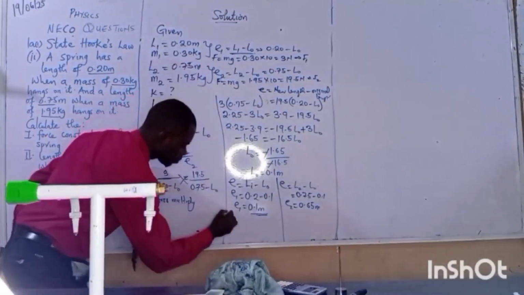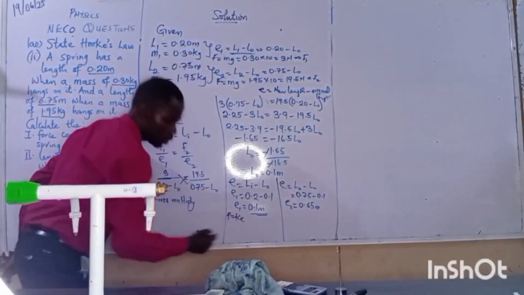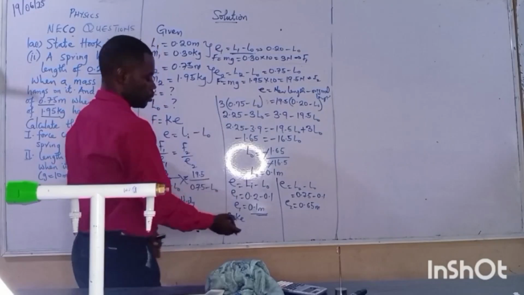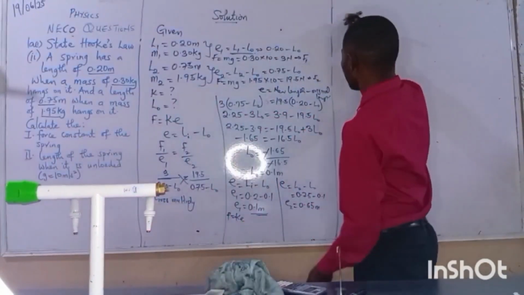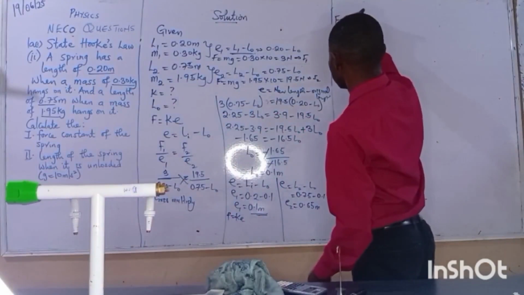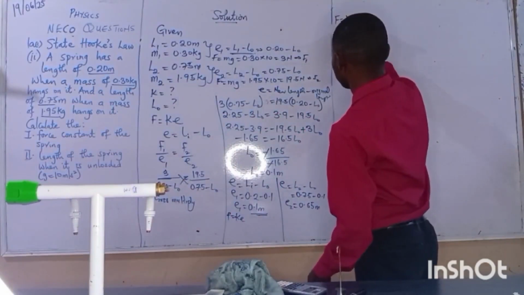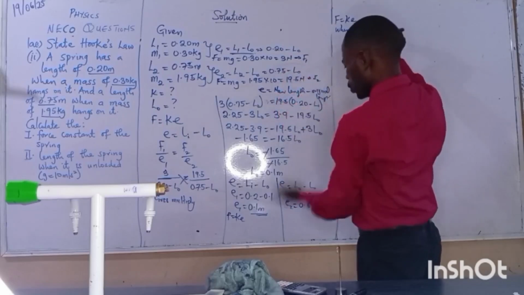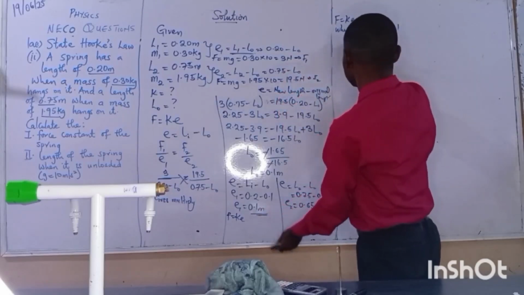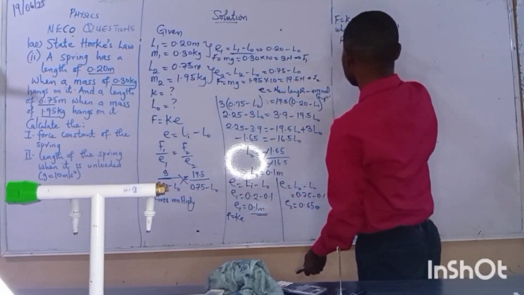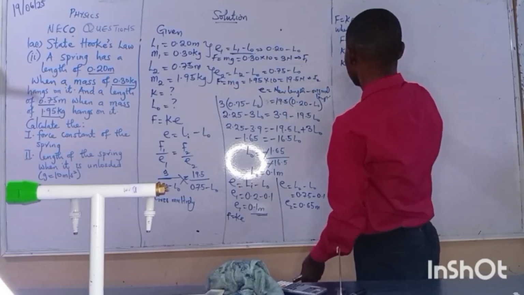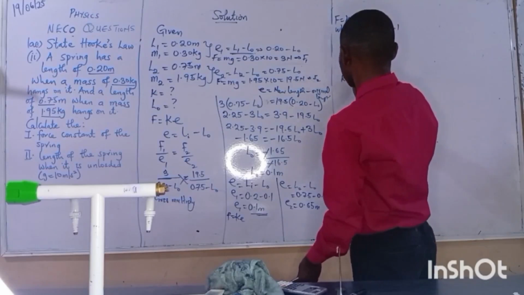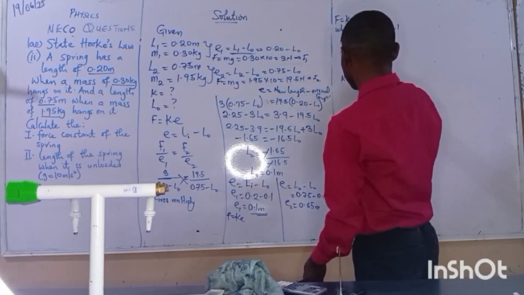Now, F equals KE. Let me raise it up. So I have F equals KE. For F1, when F equals 3, E equals 0.1, definitely F equals KE, K equals F over E. So K equals, what's my F? 3 over 0.1. K equals 30 Newton per meter.